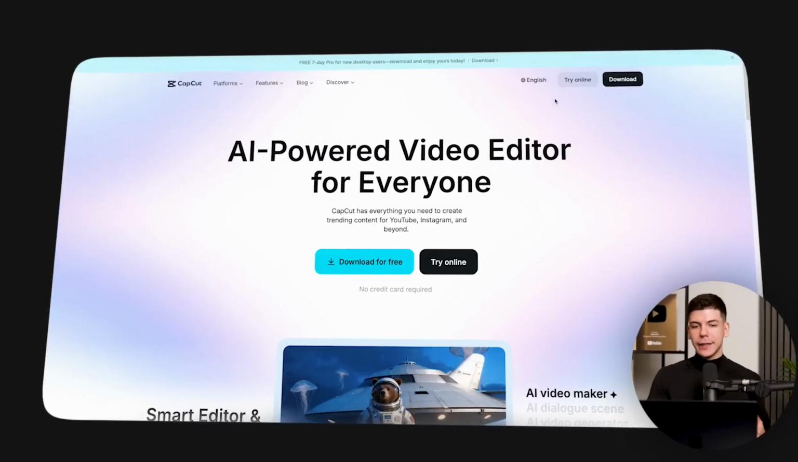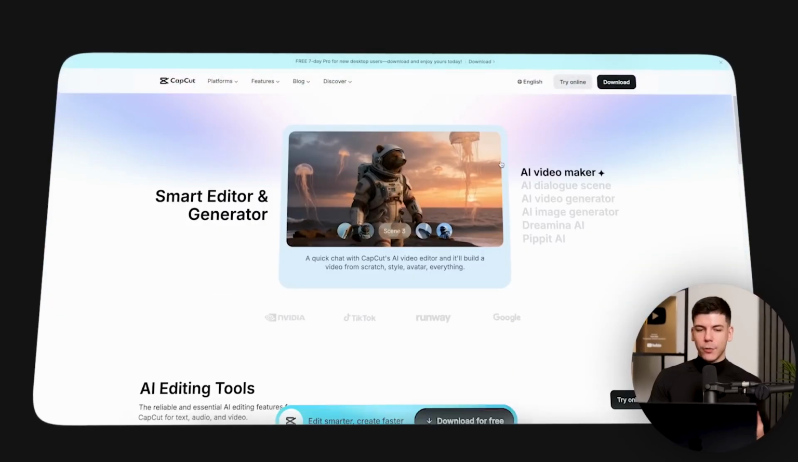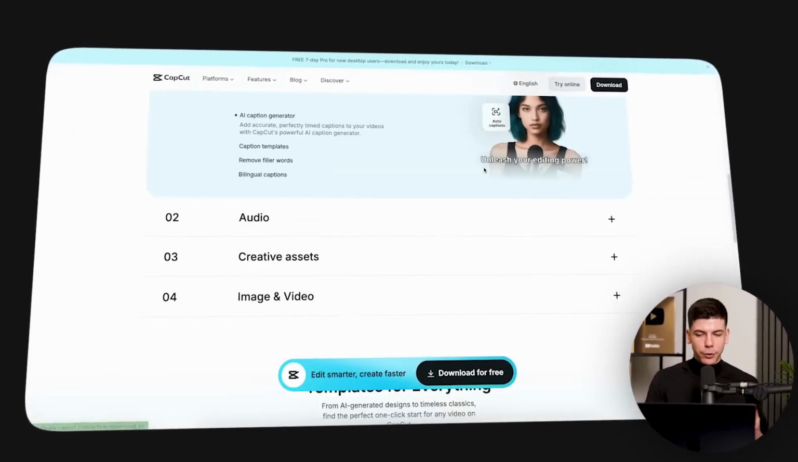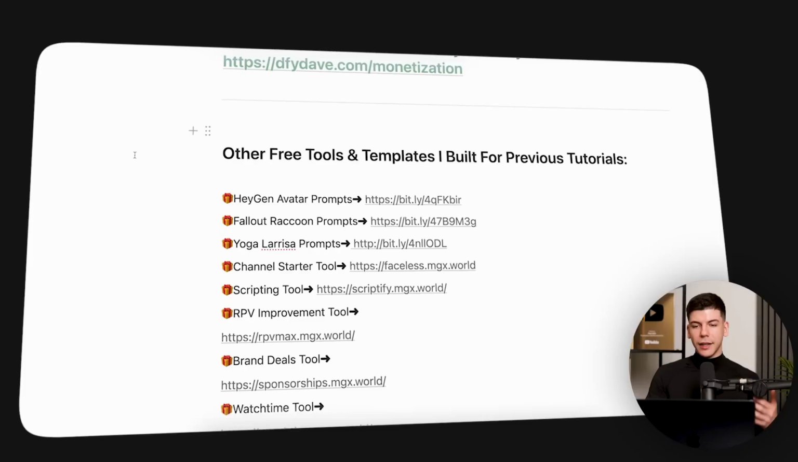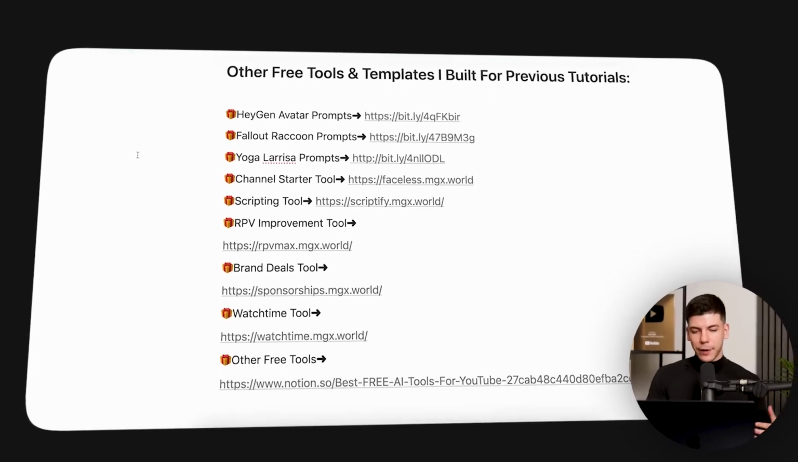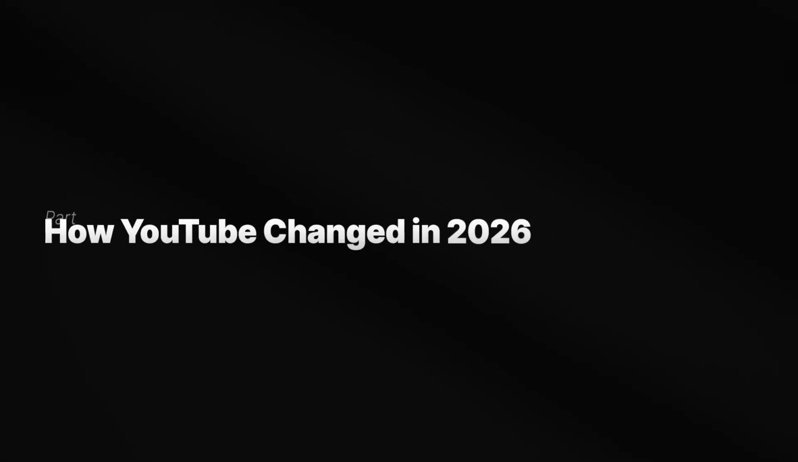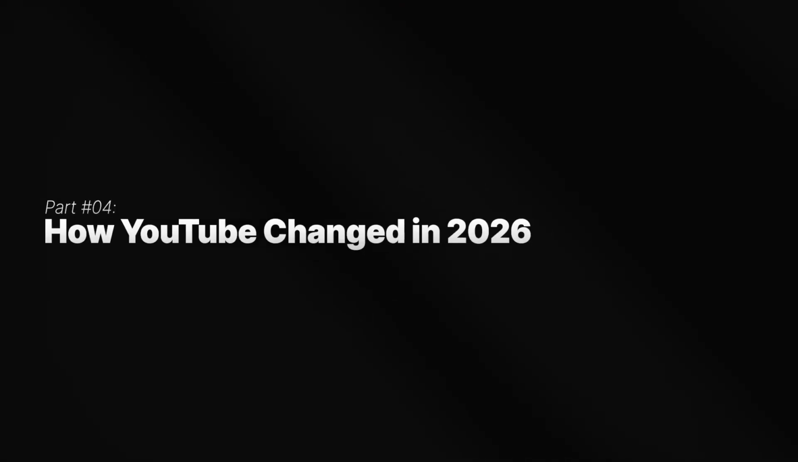Next up, we have video editing. I personally edit these videos inside of CapCut. It's free and it's very simple to use. And then at the end, you'll also find some other useful tools and links for building and monetizing a faceless channel. Now, let's talk about how YouTube changed in 2026 and what's new.